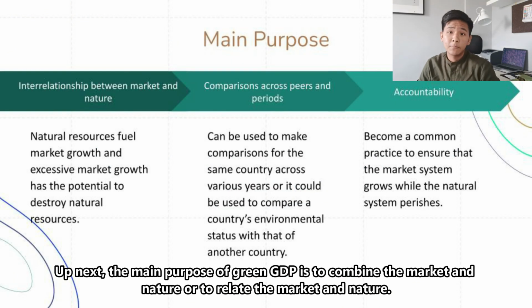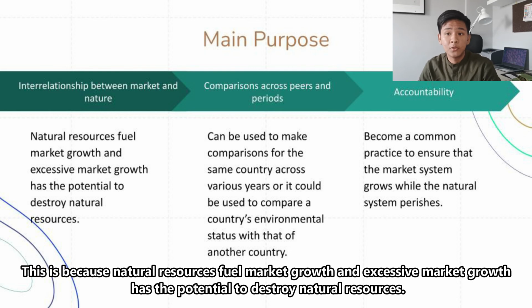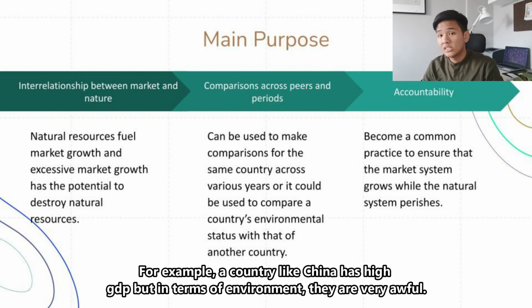Up next, the main purpose of green GDP is to combine the market and nature, or to relate the market and nature. This is because natural resources fuel market growth, and excessive market growth has the potential to destroy natural resources. For example, a country like China has high GDP, but in terms of environment, they are very awful.